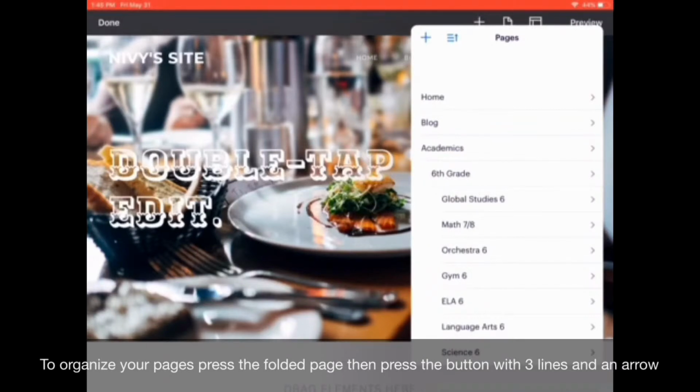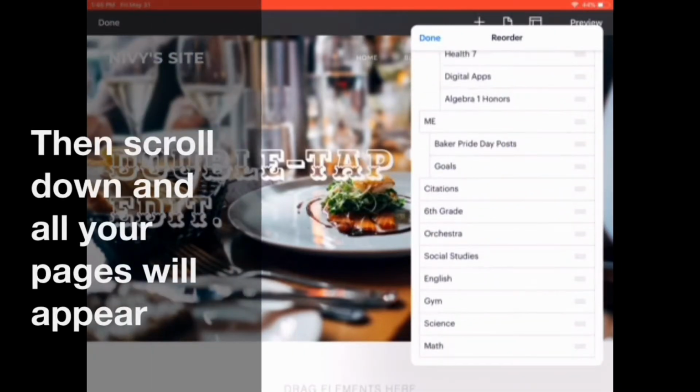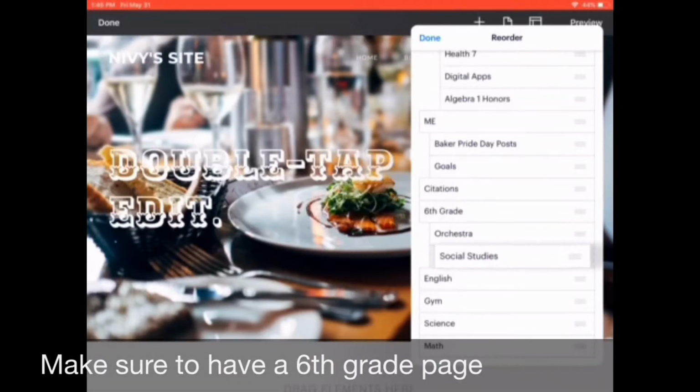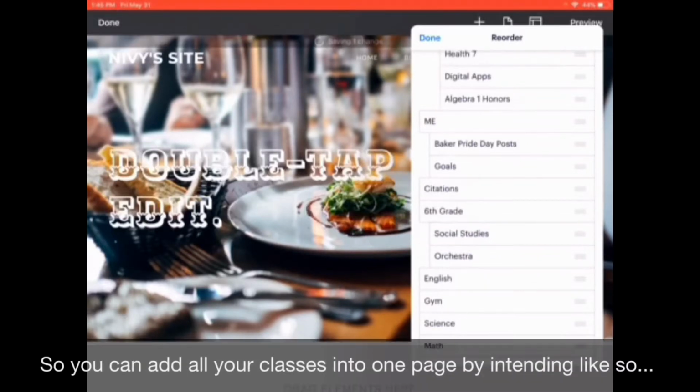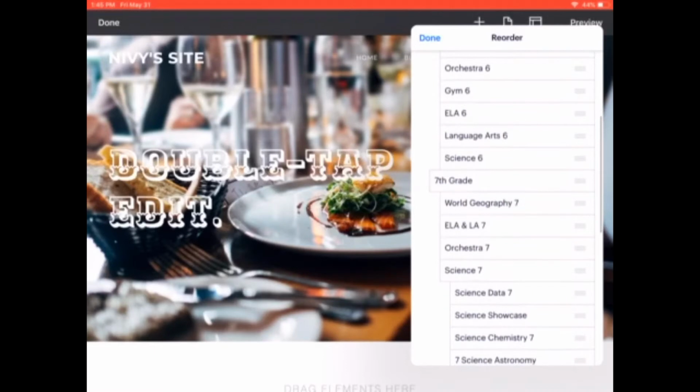To organize your pages, press the folded page and then the button with 3 lines and an arrow. Then scroll down and all your pages will appear. Also make sure to have a 6th grade page, so you can add all the classes you had in 6th grade into one 6th grade page by indenting like so. And if you want, you can put your 4 core classes in the top and then your electives in the bottom.